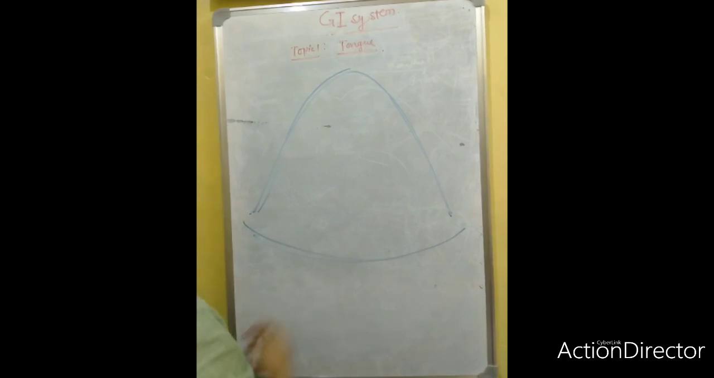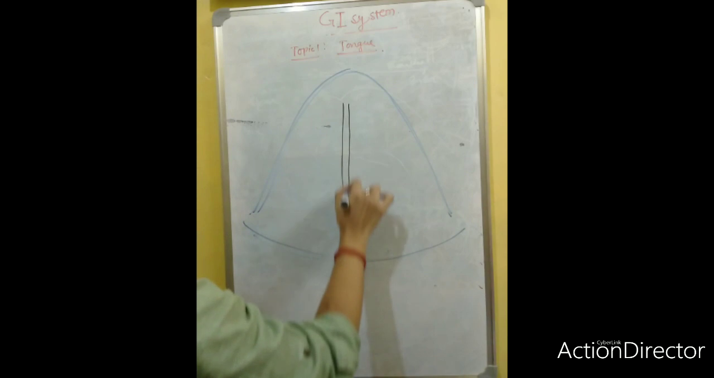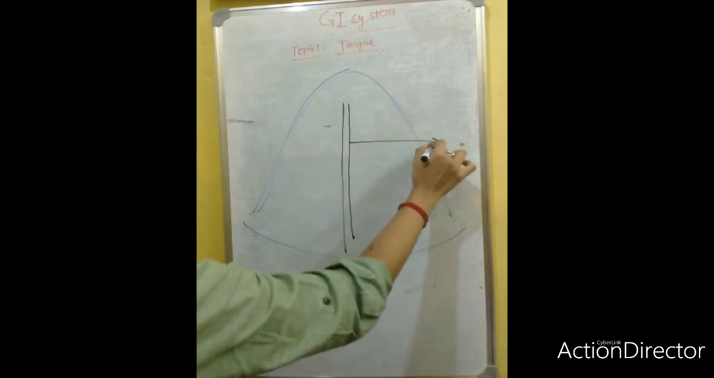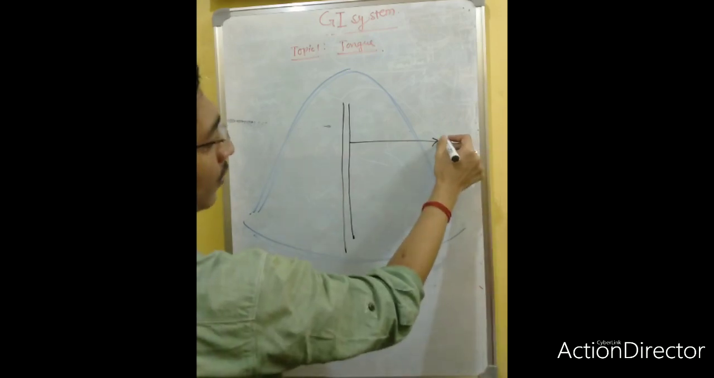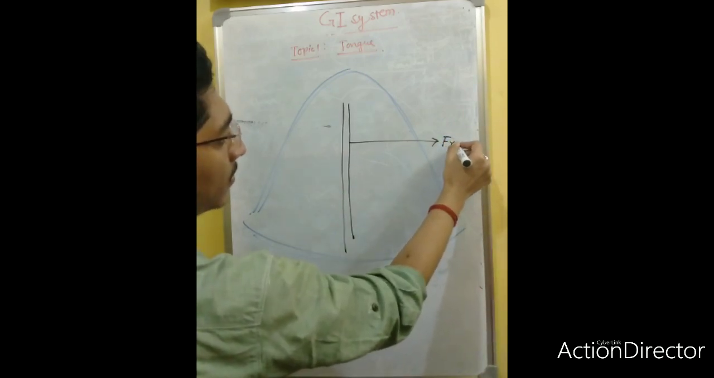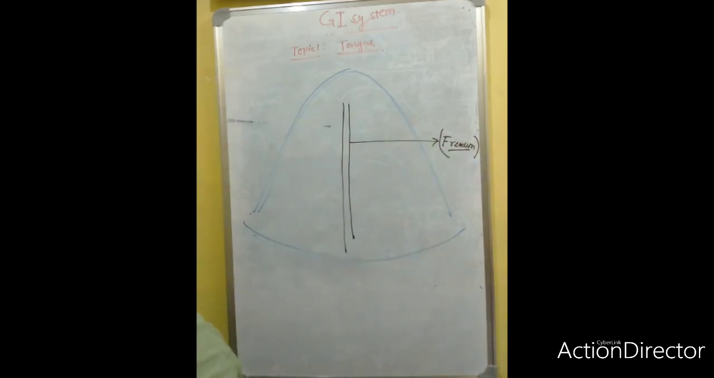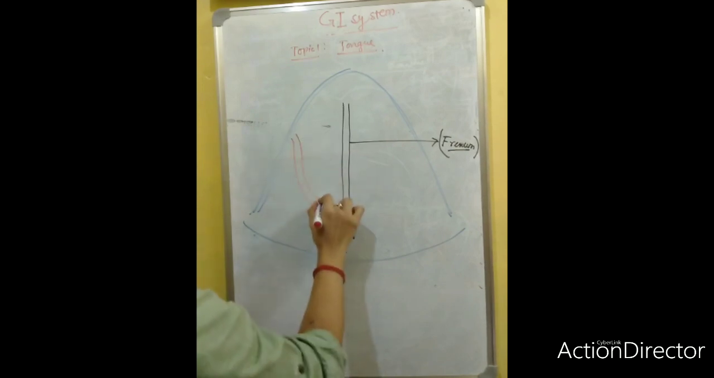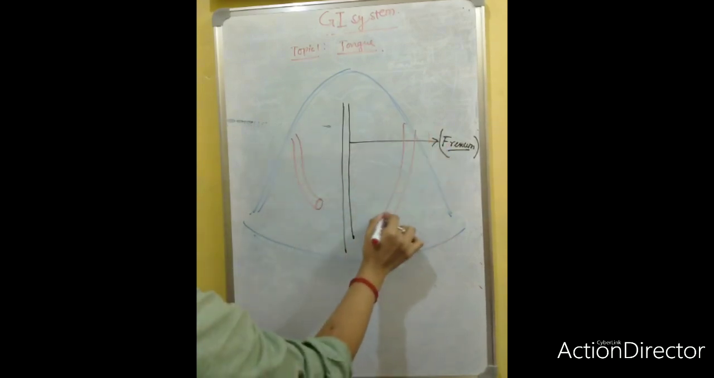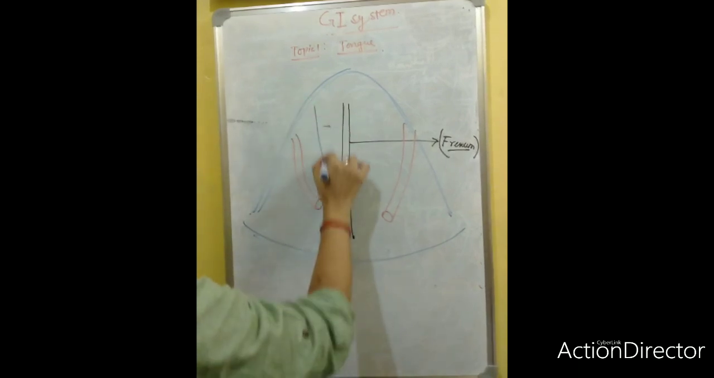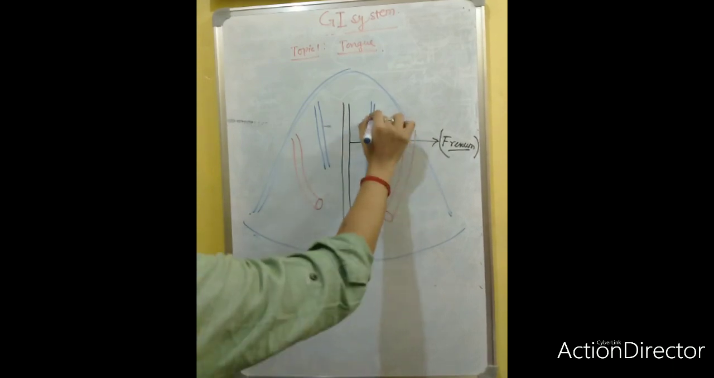There will be a structure which joins the floor of the mouth, and this is called the lingual frenum. There will be the opening of the submaxillary salivary gland, and there will be another opening of the lingual vein.